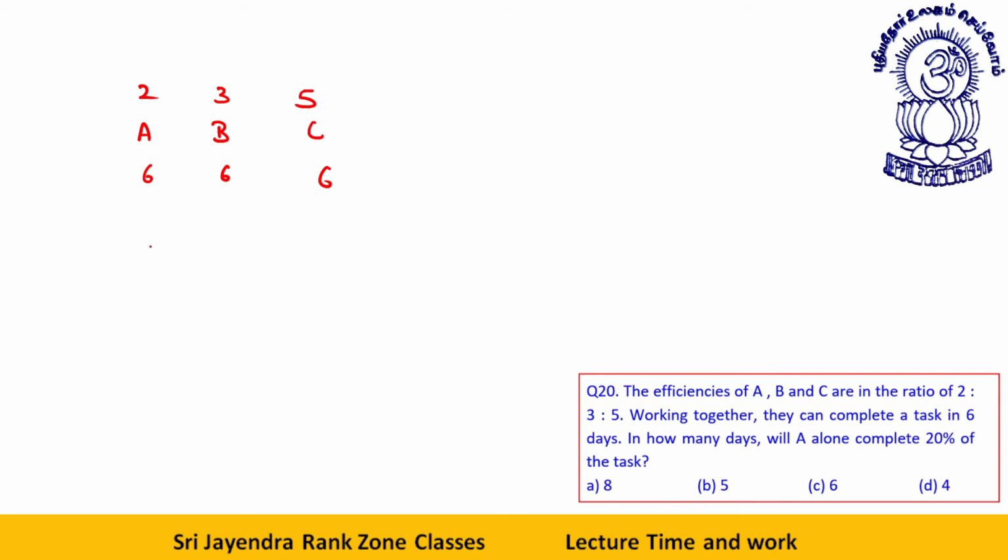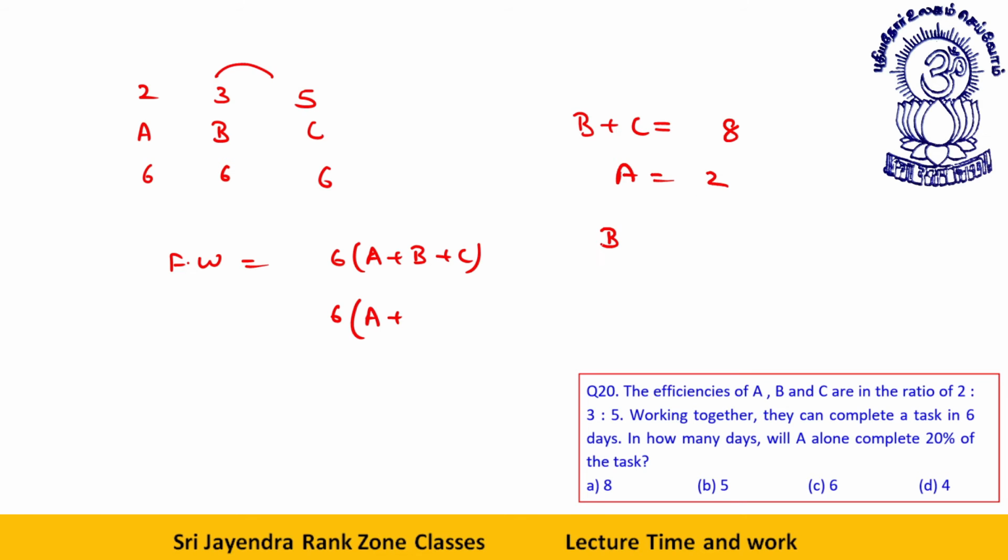See, we need to tell full work is what? Full work is 6 days of A plus B plus C. Now let's define B plus C in terms of A. B plus C is equal to how much? B plus C speed is equal to 8. A is how much? A is 2. So that way I can say B plus C is equal to 8 by 2A or 4A. So that way I can say 6 into 5A, that is 30A. This is full work.